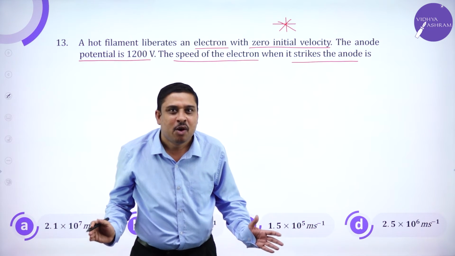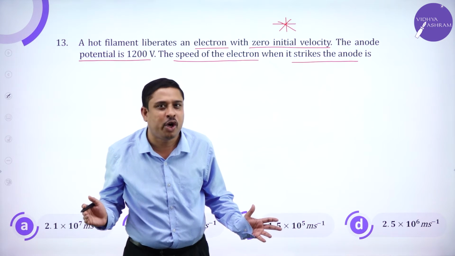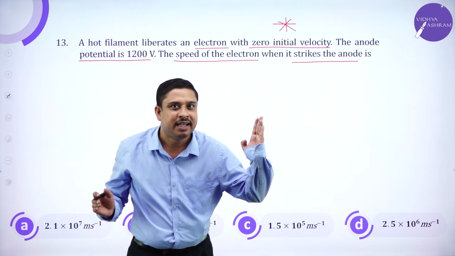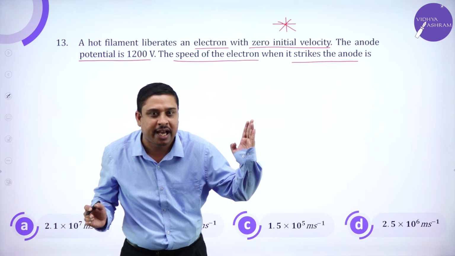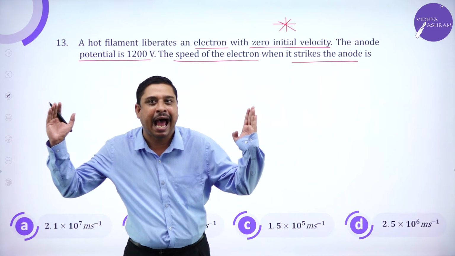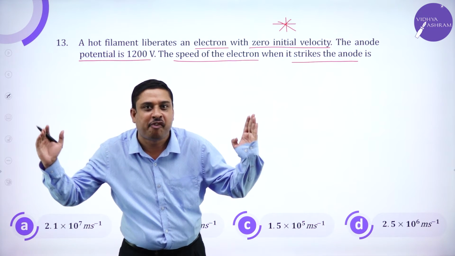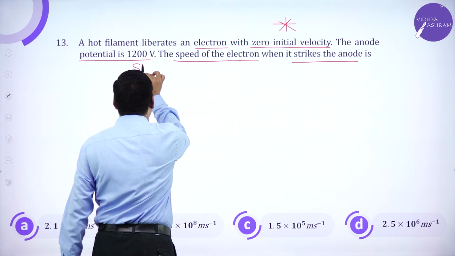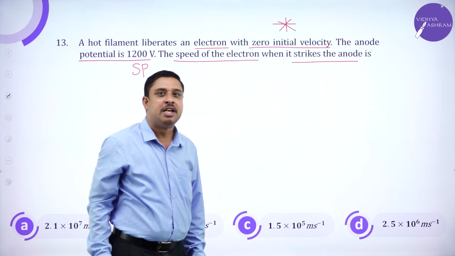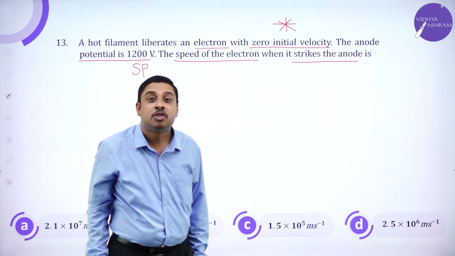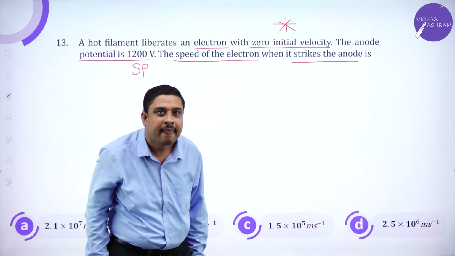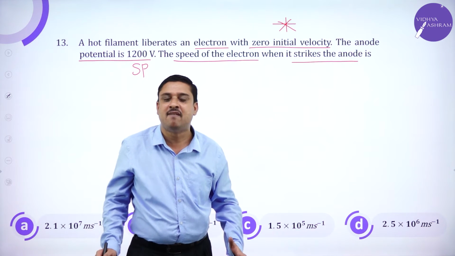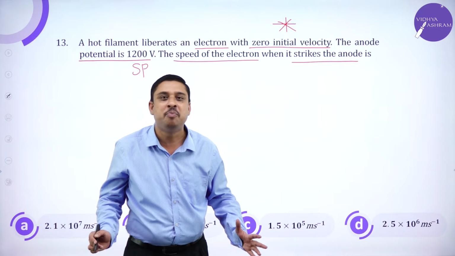My dear friends, what do you call the anode potential? Cathode is the emitter of photoelectrons. Anode is the collector of photoelectrons, which means this anode potential is also called stopping potential. And when I say zero initial velocity, what do you mean by that?